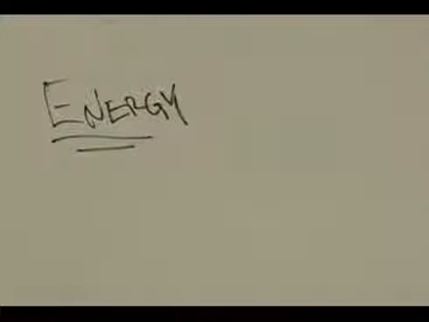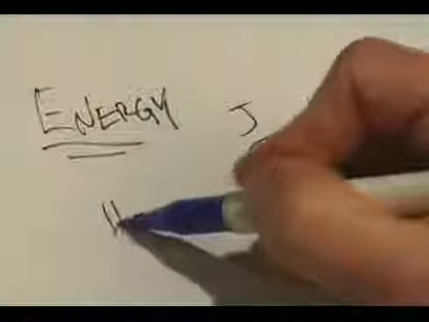Thus far in this chapter we've talked about energy. Energy, remember, is measured in joules or in kilojoules. And most of the time in chemistry we're concerned with the type of energy called heat energy. Heat energy is symbolized by the letter Q and by a special letter H as long as it's at constant pressure.